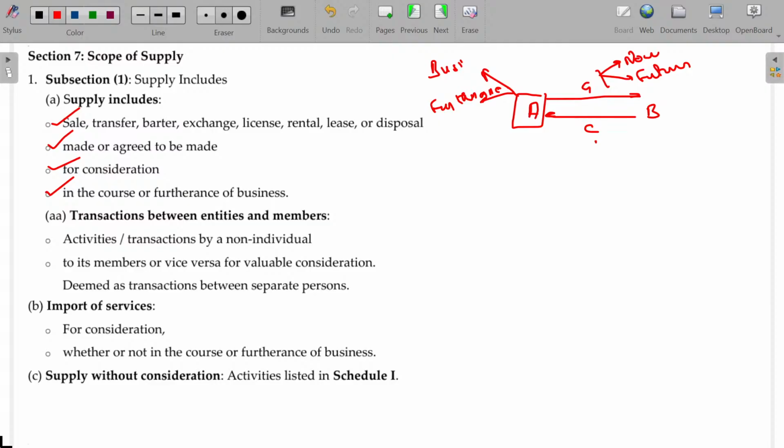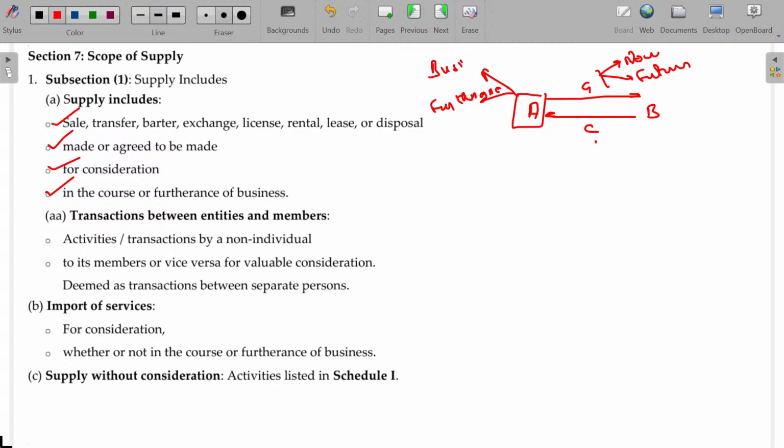Instead of that, if I have a banner to sell pre-owned cars, with the name Pre-Owned Cars, and I purchase lots of second-hand cars and sell them, then automatically that will come under GST because it involves business nature. What is called furtherance of business?